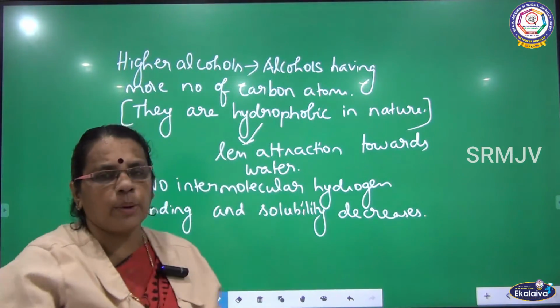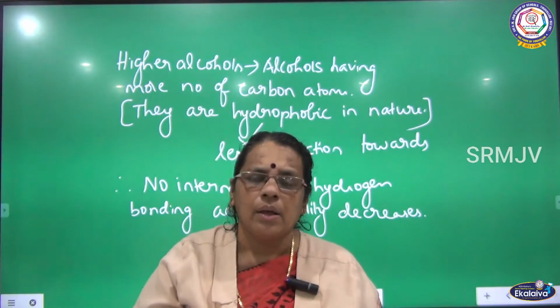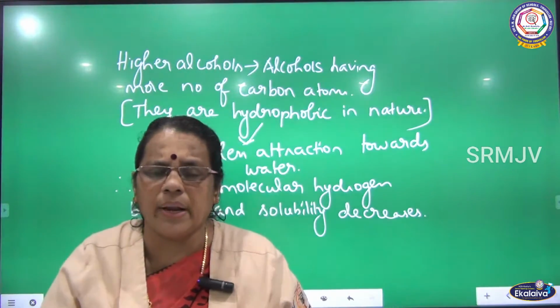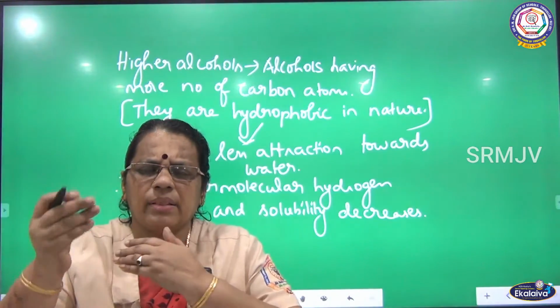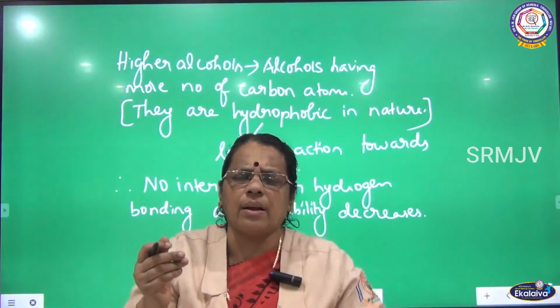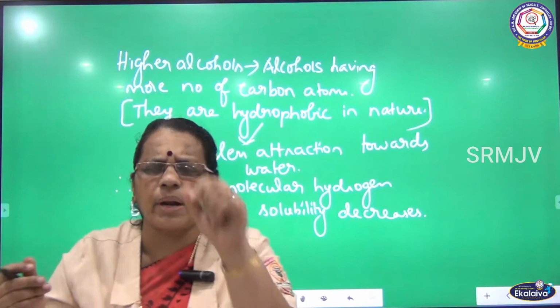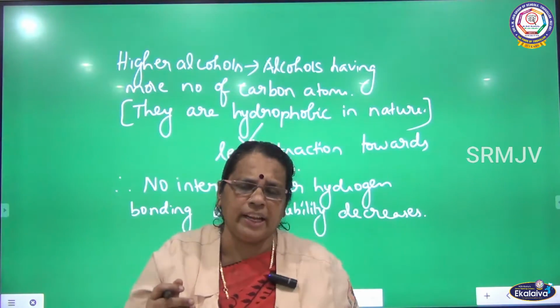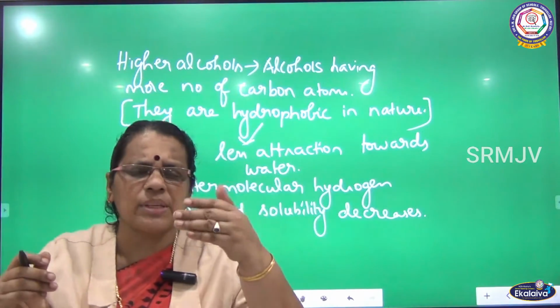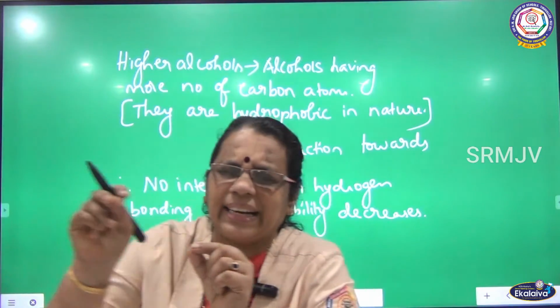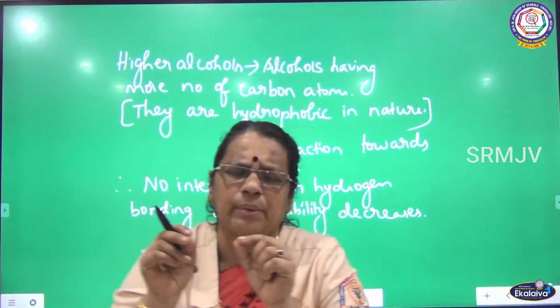So here I told about the solubility of alcohol based on intermolecular hydrogen bonding. I have compared the solubility of lower alcohols and higher alcohols. Lower alcohols, what are they? Alcohols having less number of carbon atoms. They have greater solubility. Why? When the carbon atoms are less, they will have a greater tendency to form hydrogen bonds.